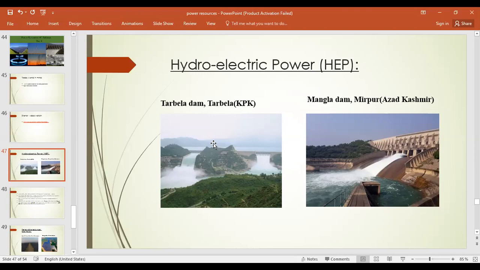So let me tell you the type of question that could come. Now you would be able to do the comparison between two different types of energy resources, like renewable and non-renewable. Like if a comparison between thermal and hydropower plant comes, you should be able to do those comparisons. And you should know the potential upcoming projects that should be initiated. Like the current projects are Diamir Bhasha Dam and Mohmand Dam. And other than that, you should know the factors affecting the location of these projects, or these enabling structures, where it would be most suitable to build them to generate electricity.